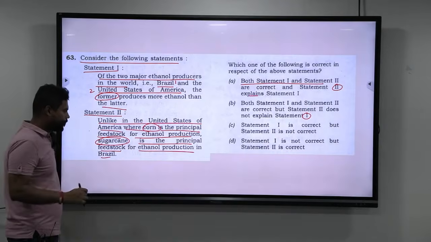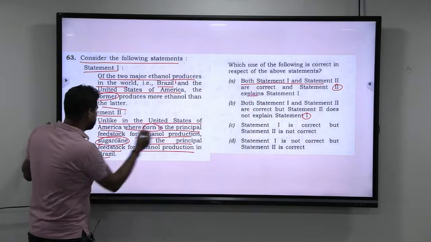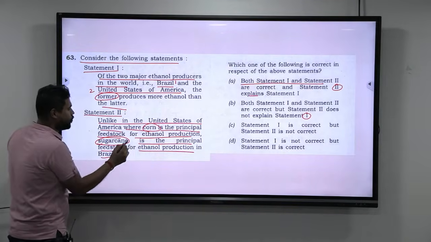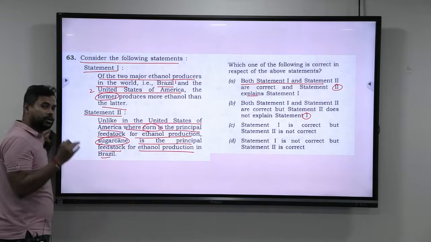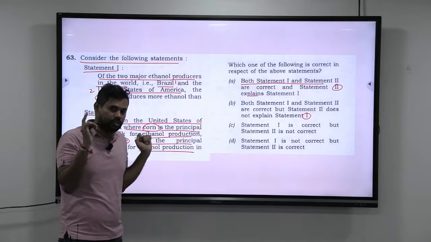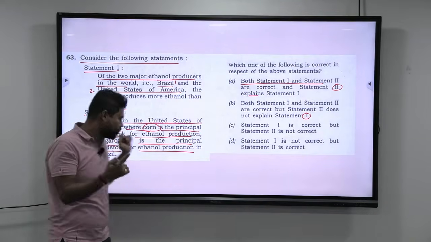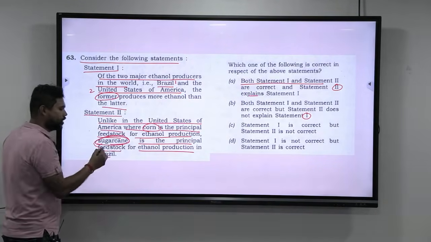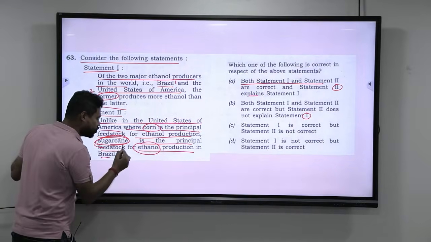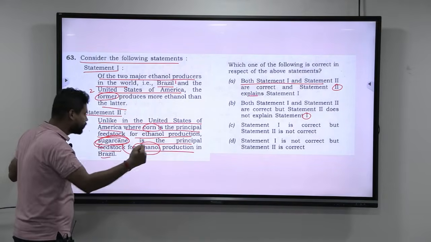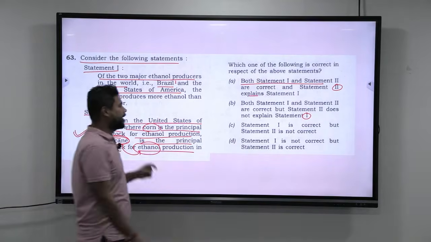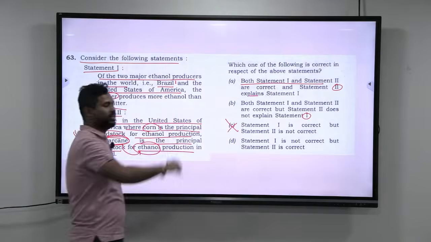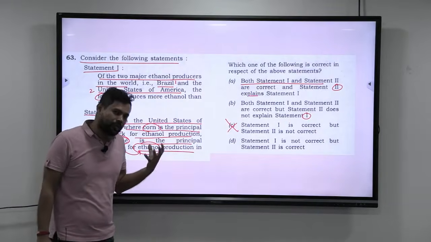Statement 2 says that unlike in the United States of America, where corn is the principal feedstock for ethanol production, sugarcane is the principal feedstock in Brazil. Brazil is the largest sugar producer in the world. If it is the largest sugar producer, automatically it has a surplus of sugarcane, and from sugarcane there are very high chances to produce ethanol. So with that line of thought, I can conclude that statement 2 is correct. So when I know statement 2 is correct, I can only eliminate this. All the other three will remain. That is why I told you this question becomes a little difficult.